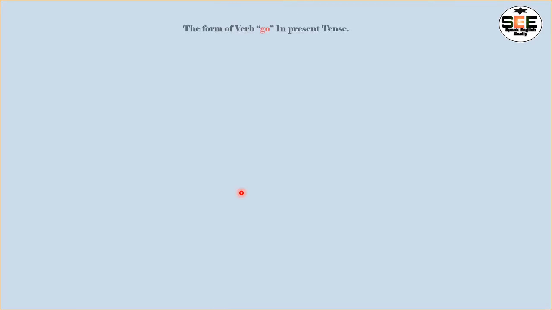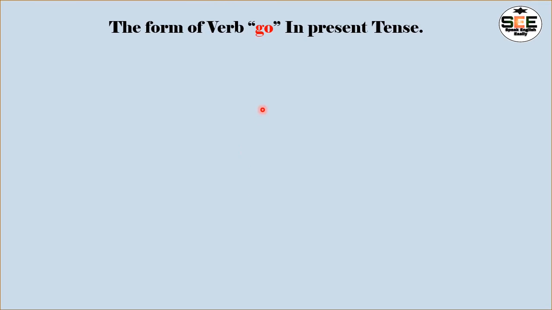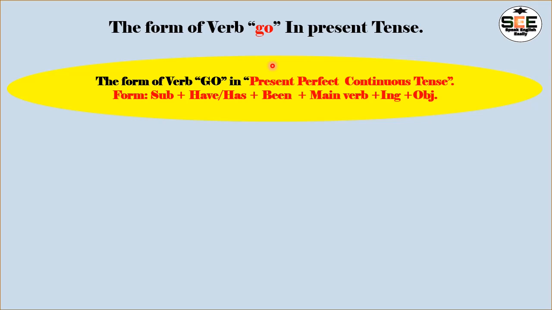Today I am going to give you a very important lesson. Here I am going to inform you about the form of verb go in present perfect continuous tense. I already made videos on present indefinite tense, present perfect tense and present continuous tense.